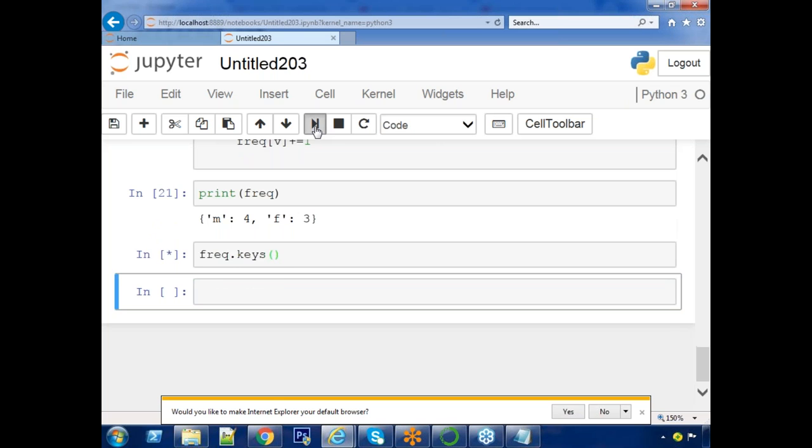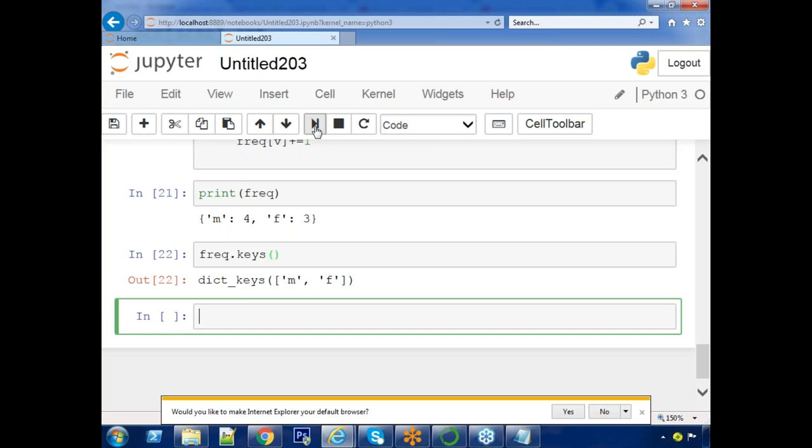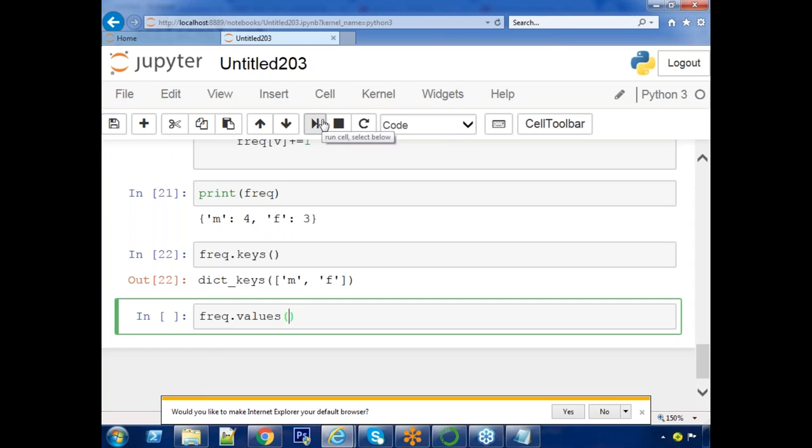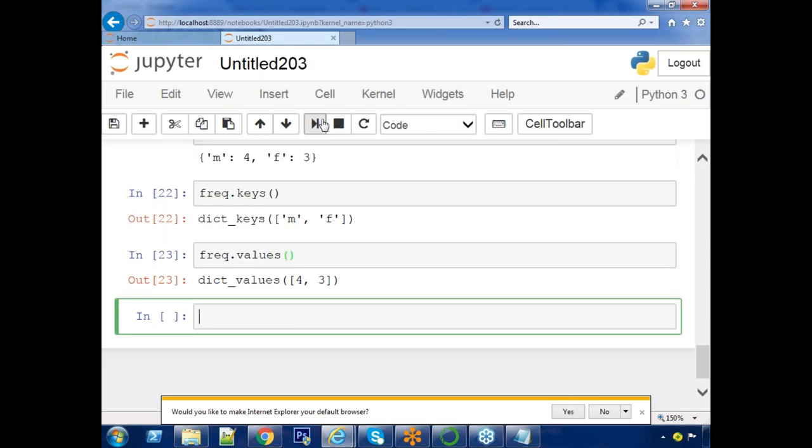You will get all the keys. This is a wrapper of a list object, which can even be iterated. Similarly, in place of keys, if you give values, you will get only the values. What are the values here? 4 and 3. Once again I am running it: 4 and 3.